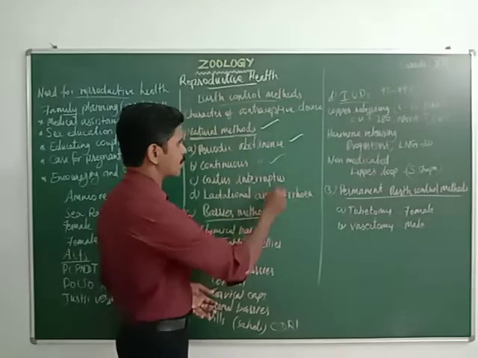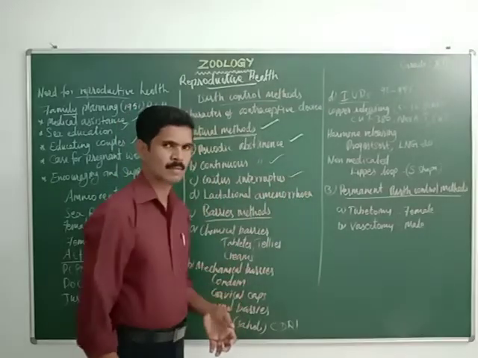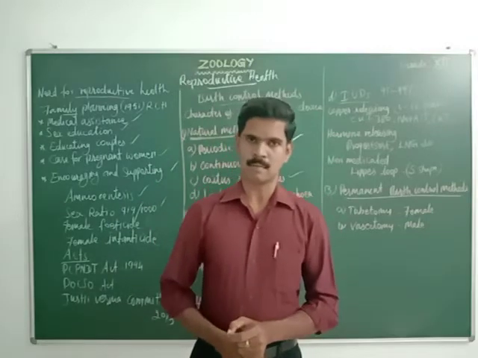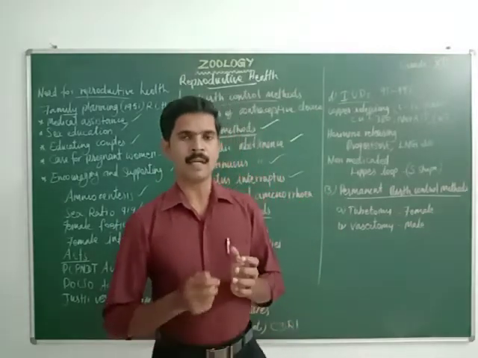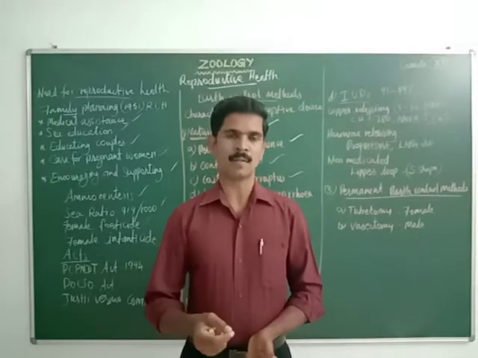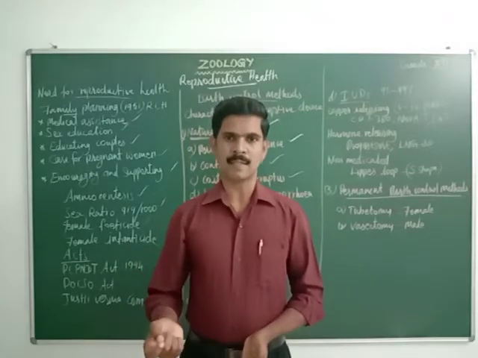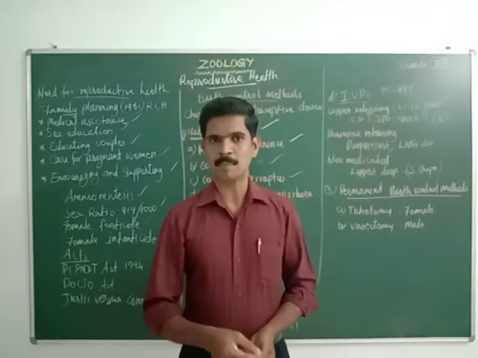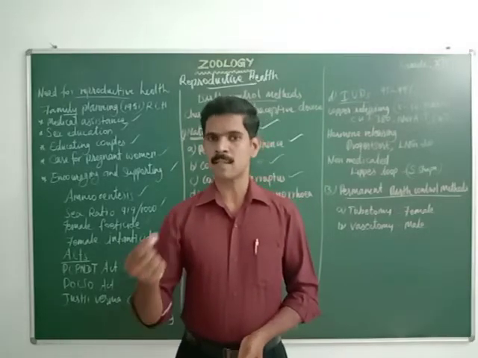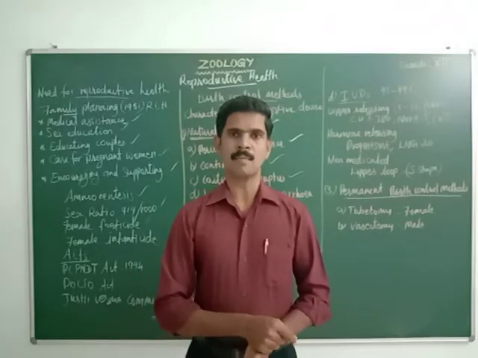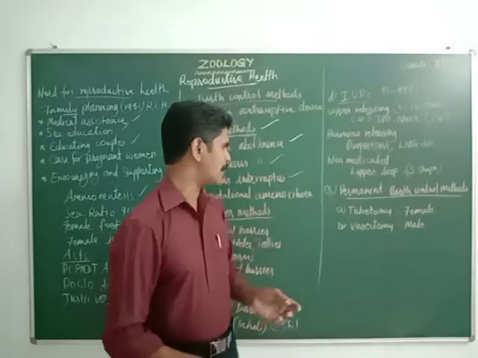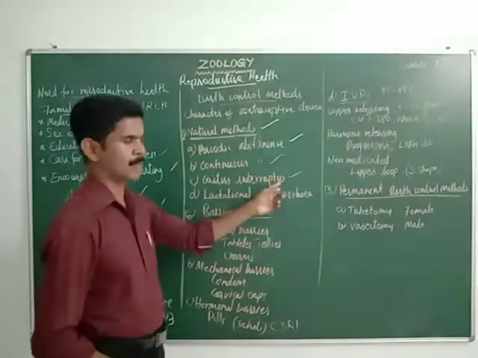Then the next one is coitus interruptus. This is also a simple method. During this method, when both partners are involved in coitus, the male partner withdraws his penis before the ejaculation of sperm inside the female reproductive system. So before the sperm is ejected inside the female reproductive system, the male partner withdraws his penis. This is the meaning of coitus interruptus.